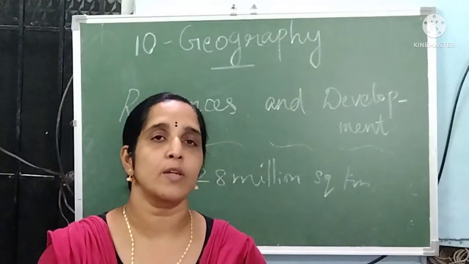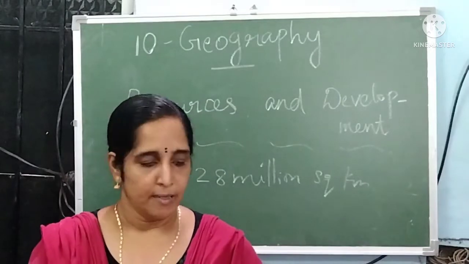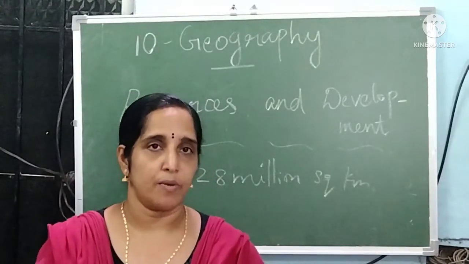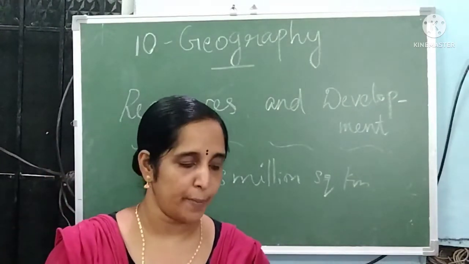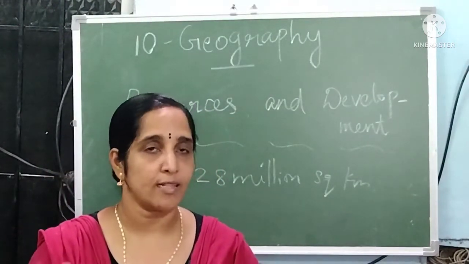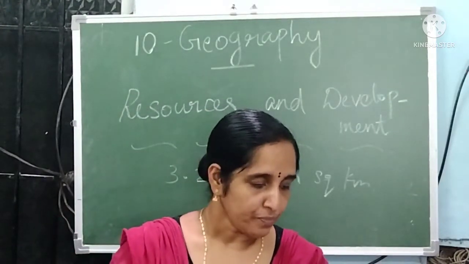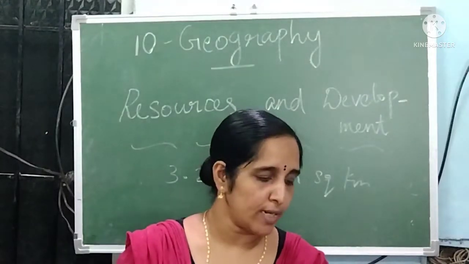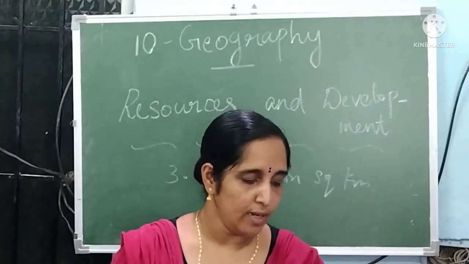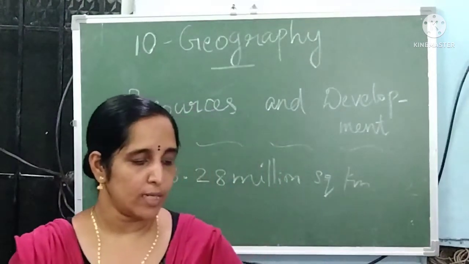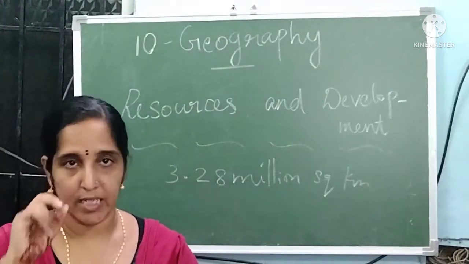It is deposited by the river systems of the Indus, Ganga and Brahmaputra. This soil is also found in Rajasthan and Gujarat, and in the coastal plains, particularly along the Mahanadi, Godavari, Krishna and Kaveri rivers.